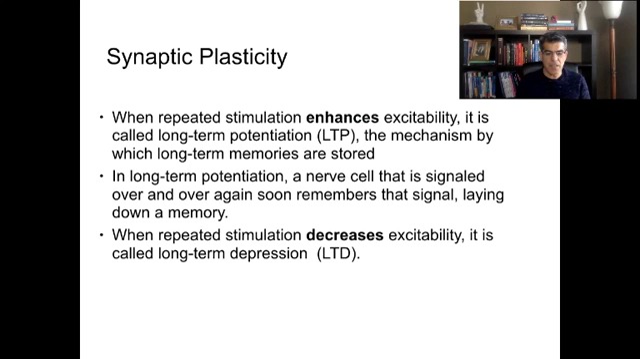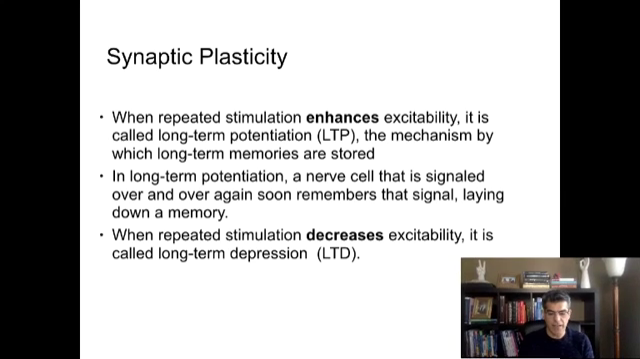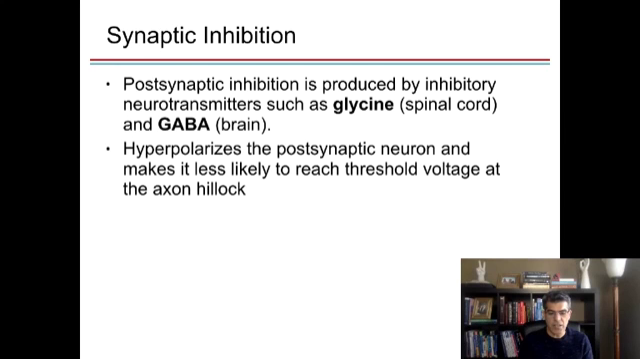If this happens over a longer time, we use the term long-term potentiation or long-term depression. Long-term potentiation is the way that you create long-term memories. When you stimulate a neuron multiple times over and over, soon this neuron is going to remember the signal and it's going to lay down a memory of that signal. I don't think we need to discuss long-term depression and why this one happens.